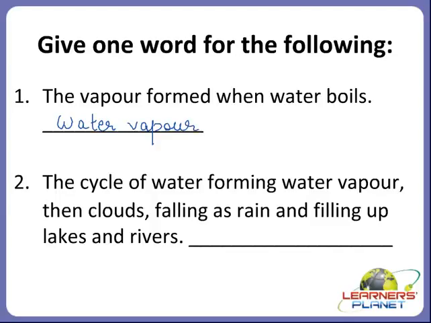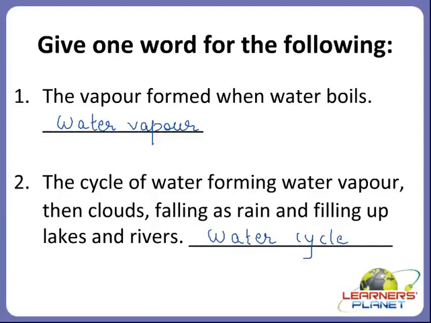Okay, children? Now the next one. The cycle of water forming water vapor, then clouds, falling as rain, and filling up lakes and rivers. What is it called? Yes, children, it's very simple. Yes, it is called the water cycle.